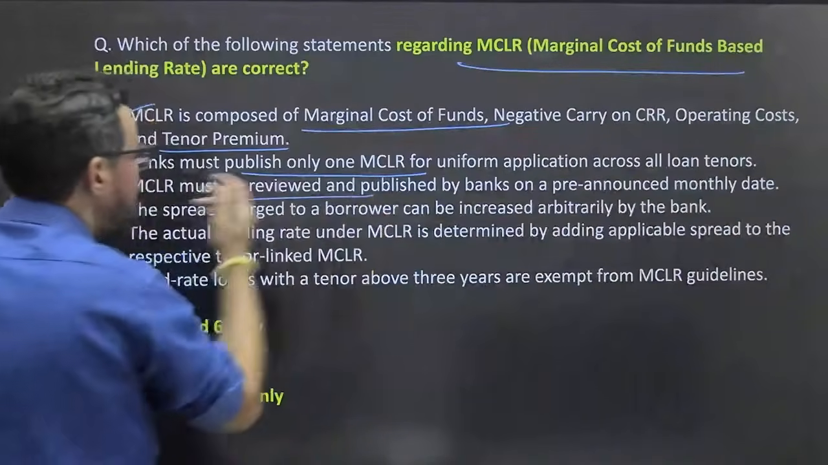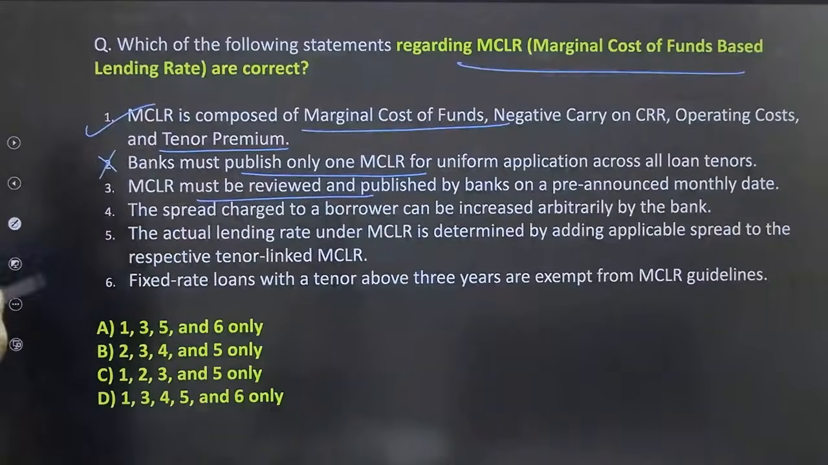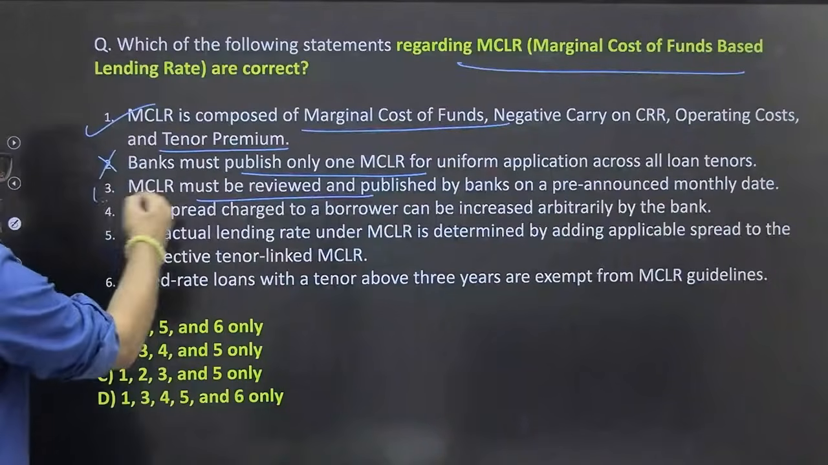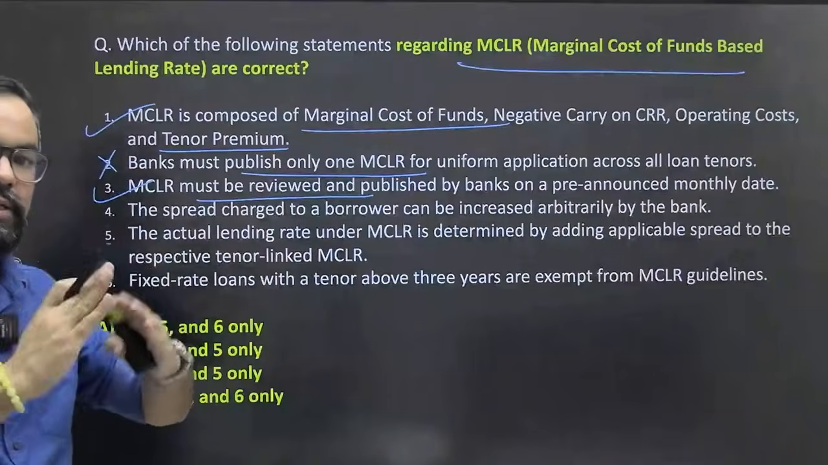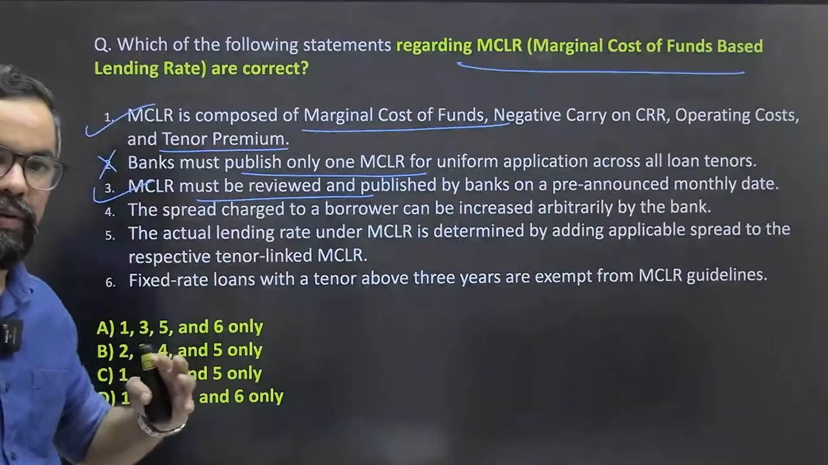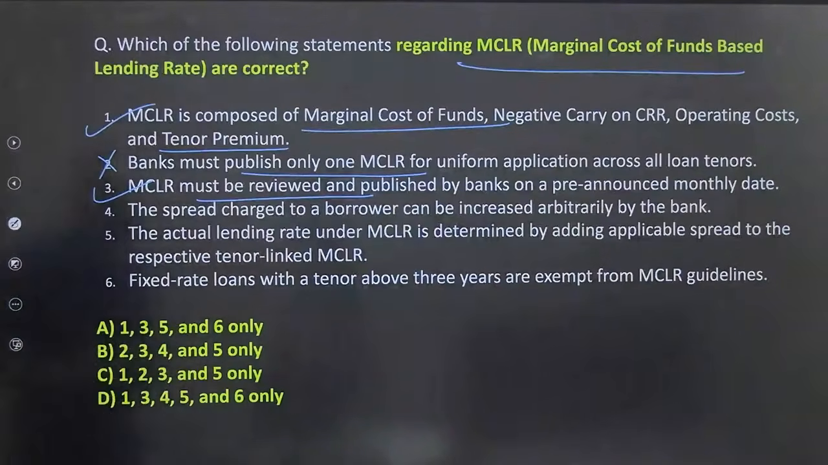MCLR must be reviewed and published by the bank on a pre-announced monthly date. 100% true. The spread charge is like MCLR plus, let's say, 2.5% or 1.75% and so on. The spread charge to a borrower can be increased arbitrarily by the bank. This can be done by the bank. Spread charge can be arbitrarily increased by the bank.